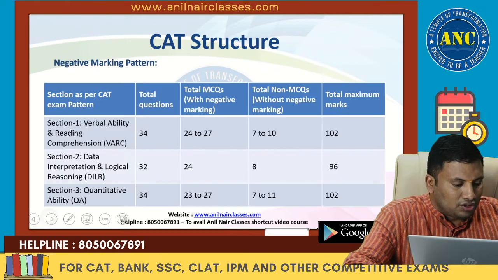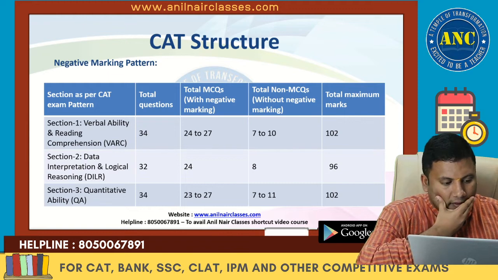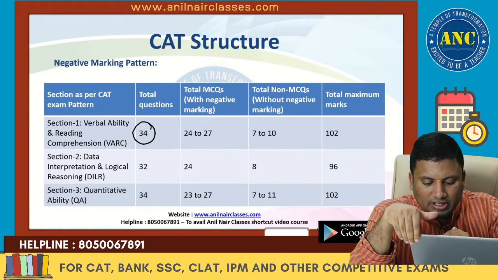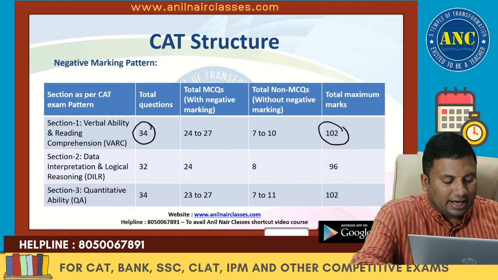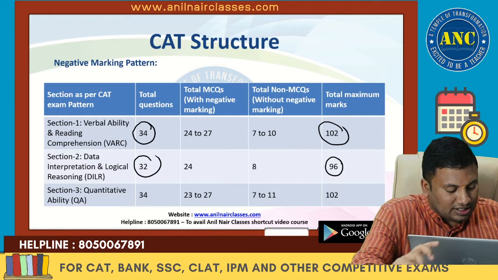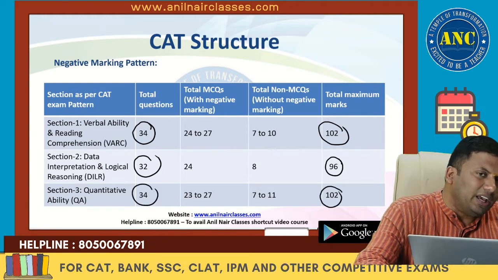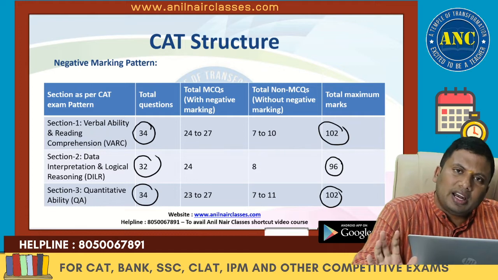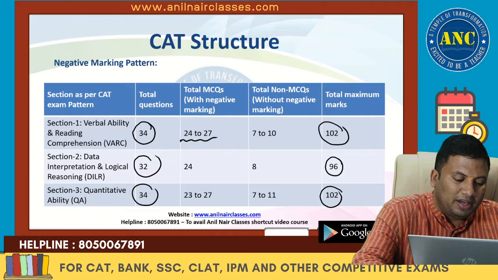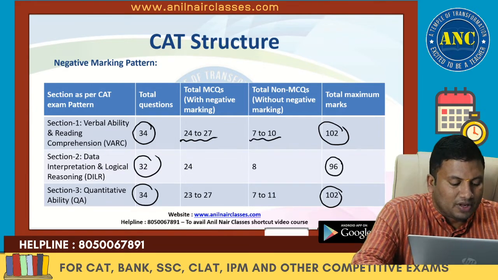Now, if you see, each question is 3 marks. Total 34 into 3, 102. 32 questions, 32 into 3, 96. If I look at the last 5 years of CAT papers, on average 24 to 27 questions come from MCQ and 7 to 10 questions from non-MCQ.